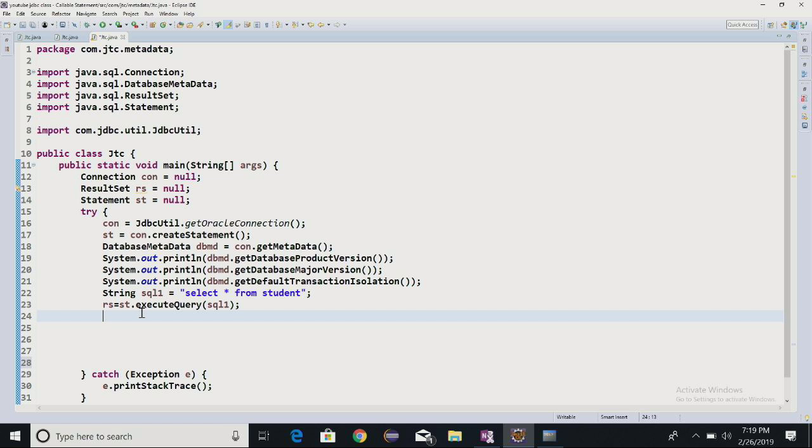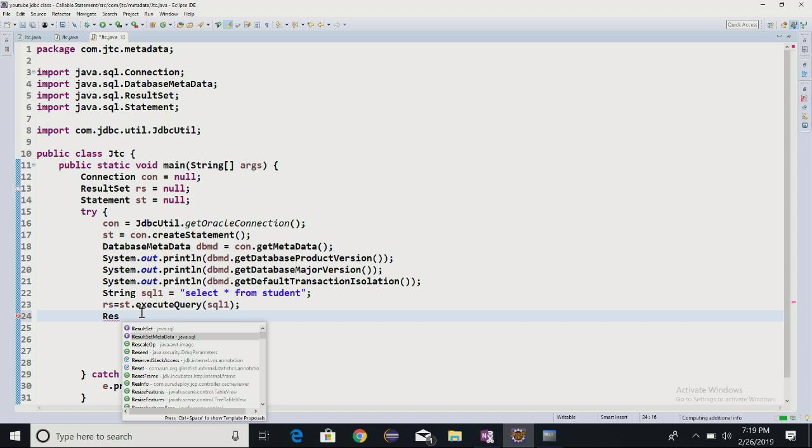So if I just want to know about all that result set metadata and all these sort of things, what should I do in that case? With the help of result set we will be getting the records, correct? And with the help of result set we can get the result set metadata.